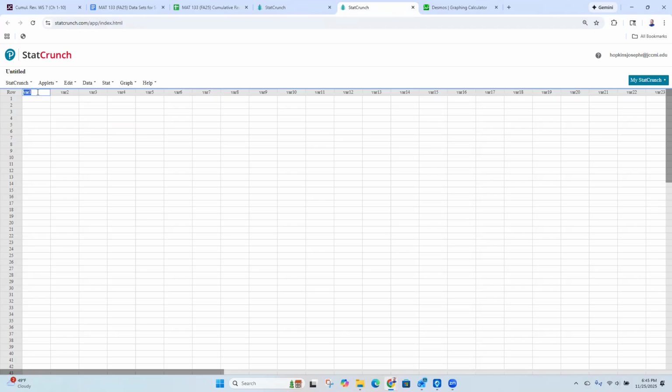So this will be our calories, and there's not that many numbers, so I'm just going to put them in by hand. 220, 230.